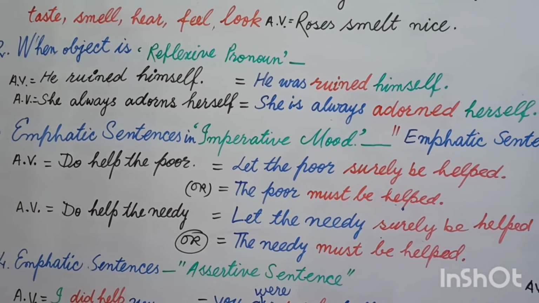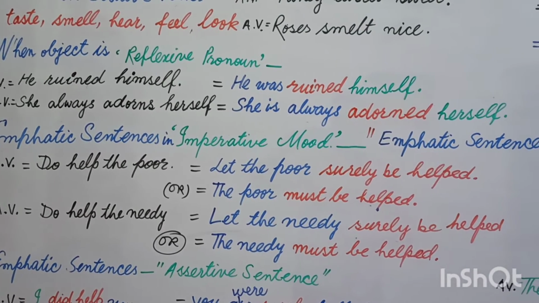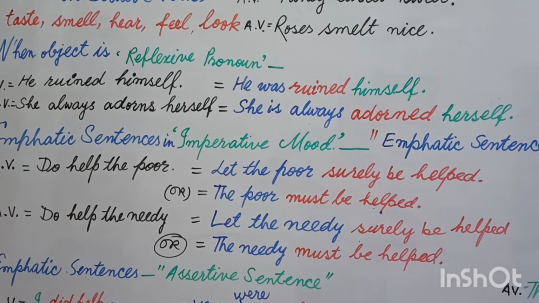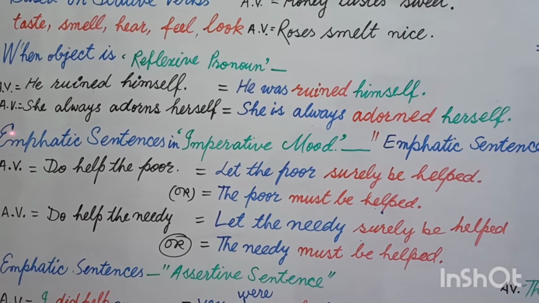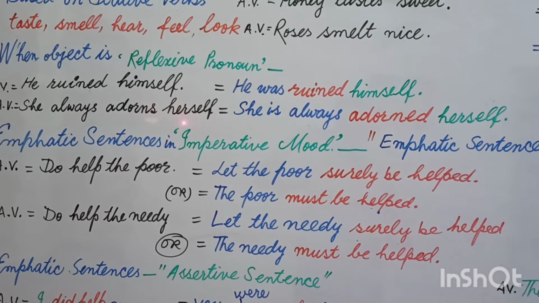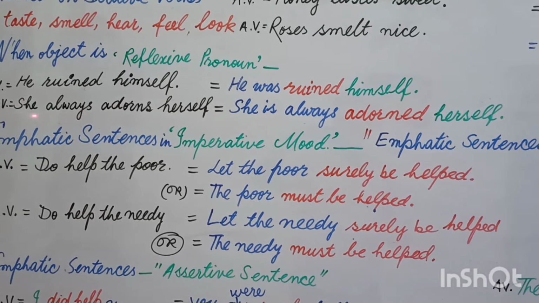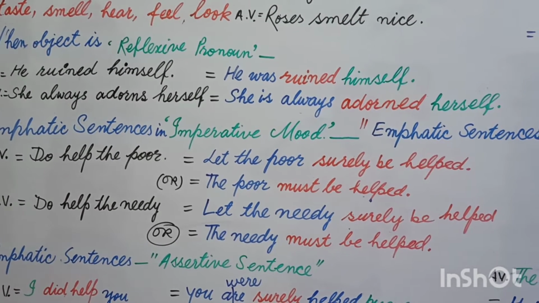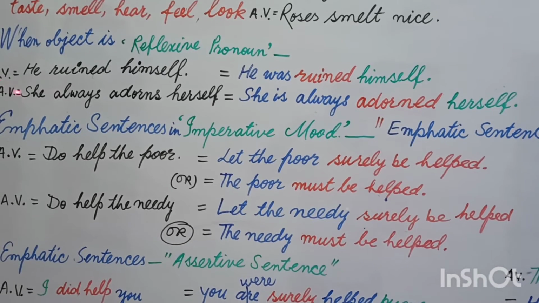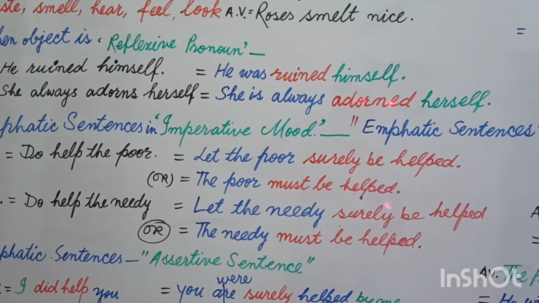So this is your answer: He was ruined himself, in passive voice. Here in sentence number 2, she always adorns herself. Adorns means beautify. She is changed into her and her is changed into she. So when this her is changed into she, it looks as it is and she remains the same. In other words, you can understand, she will remain the same and is always adorn herself.